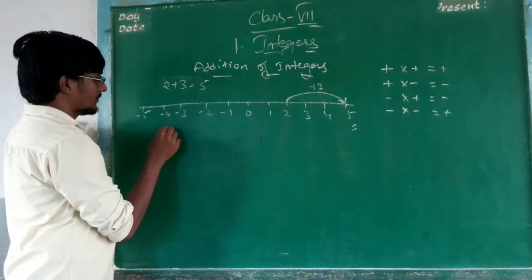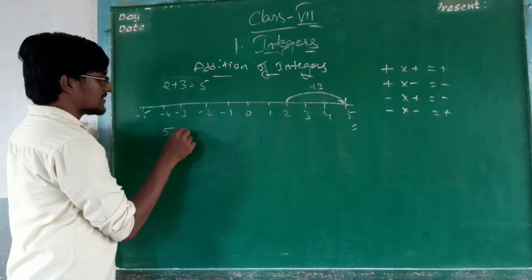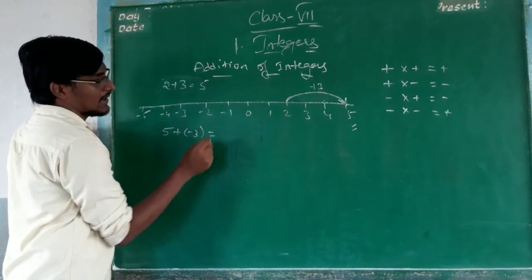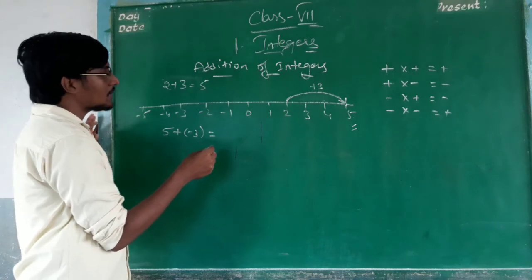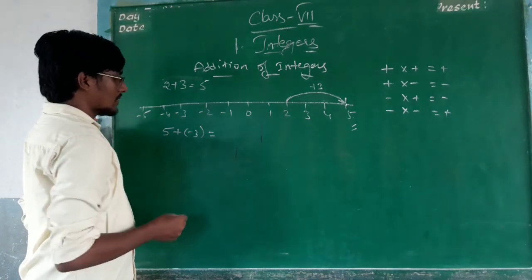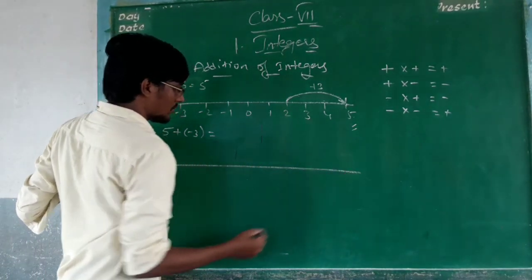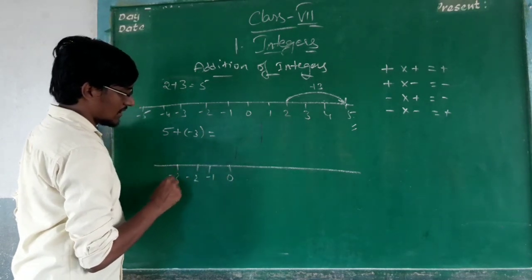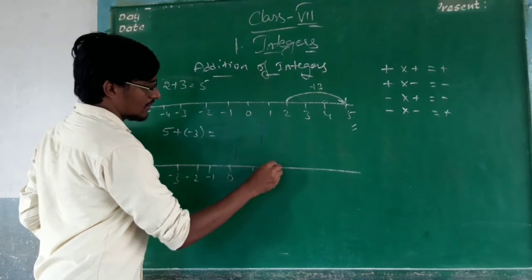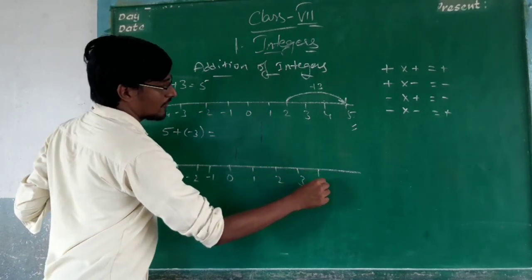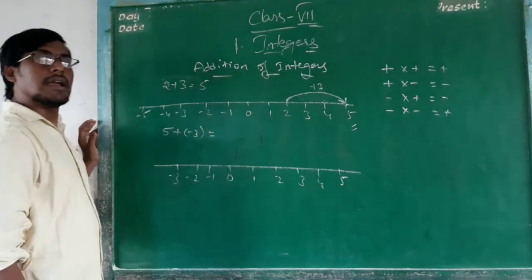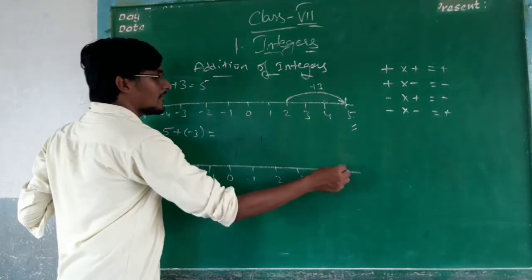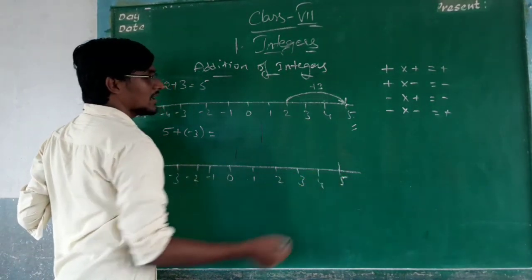That is 5 plus of minus 3. 5 plus of minus 3. So what we have to do? Minus 1, minus 2, minus 3, and 1, 2, 3, 4 and 5. Okay. What is the first value here? 5. So you have to start from here onwards.